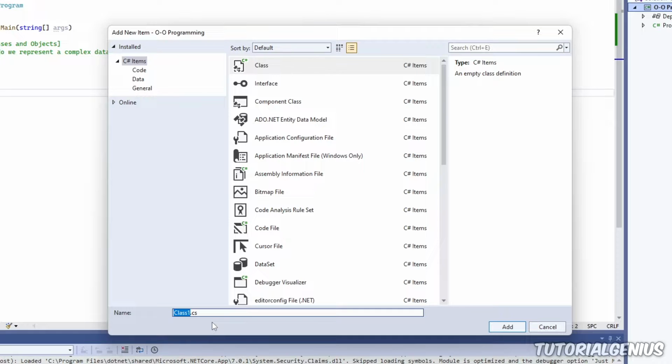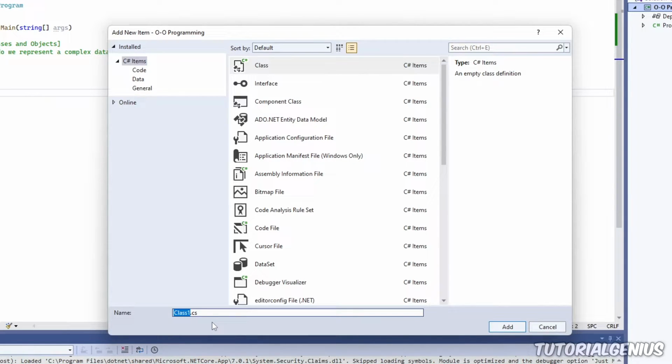So once we're here, we can see class has been selected, and down here we can give the class a name. Now, you can call the class whatever you would like, but it's common practice to start it with a capital letter and name the class to do with its purpose. So what is the purpose of this class? What does it do? What information does it hold? Or what is its primary function? That way, when you have a very large application with maybe 1,000 classes, you know exactly from the name what it achieves, what it aims to do.